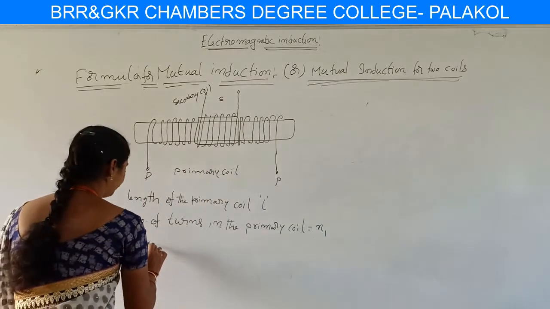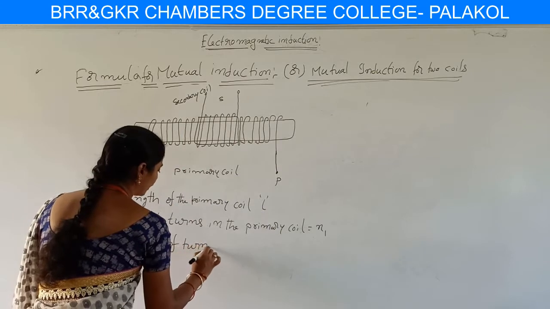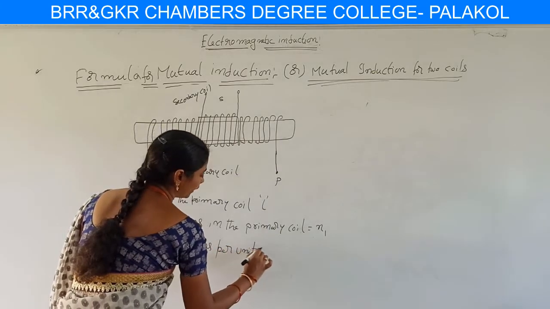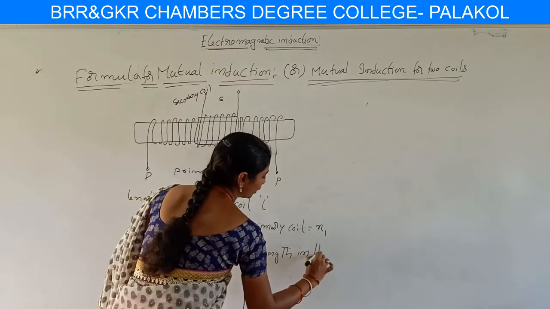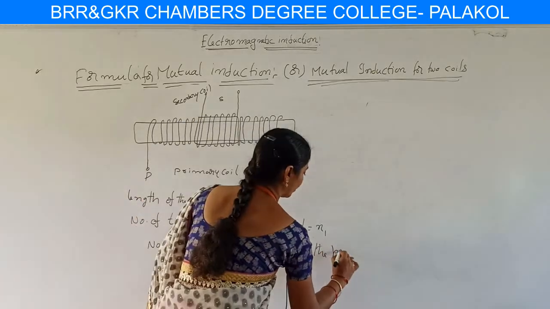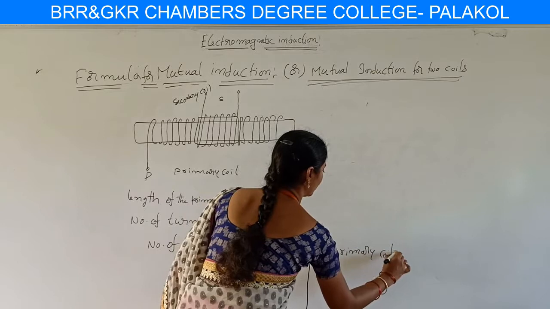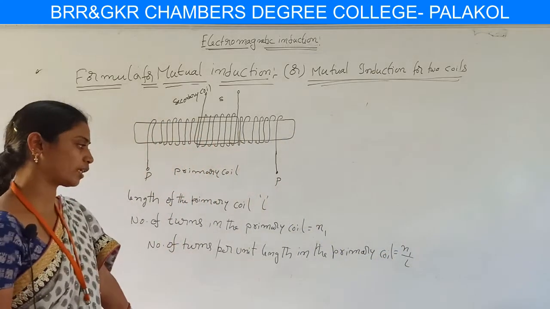Hence, the number of turns per unit length in the primary coil is N1 by L.